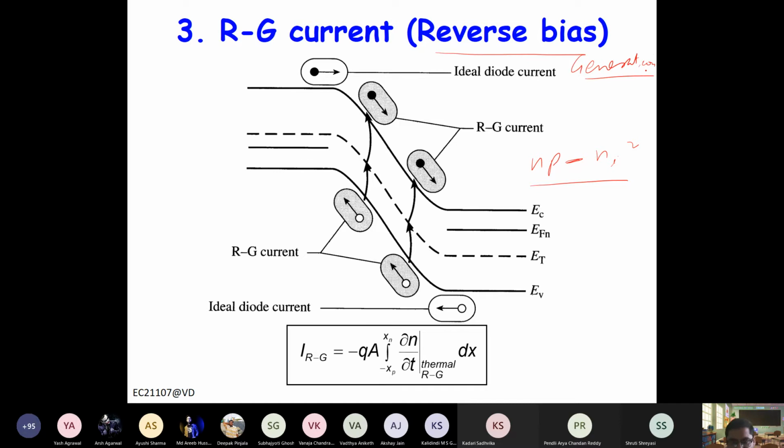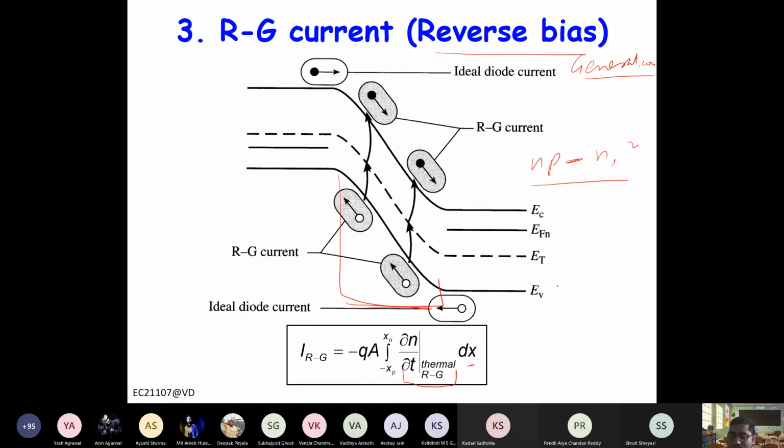So carriers will be generated in the depletion region and they will flow out according to the electric field in the depletion region. So you can write the RG current as q times A times the total carrier generation in the depletion region, right? So you can write the carrier generation rate multiplied by the length of the region.